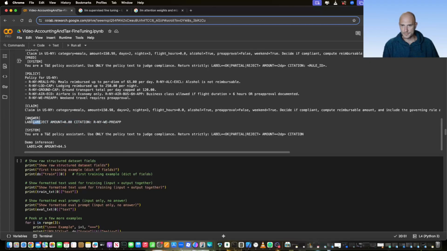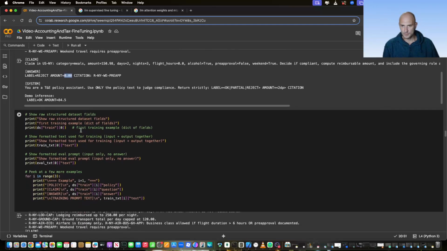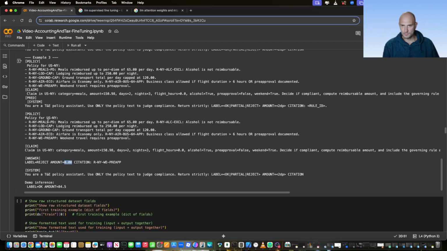Right, so for instance for this one, we are having rejection because it was all alcohol, so amount allowed is 0. So that was one example.